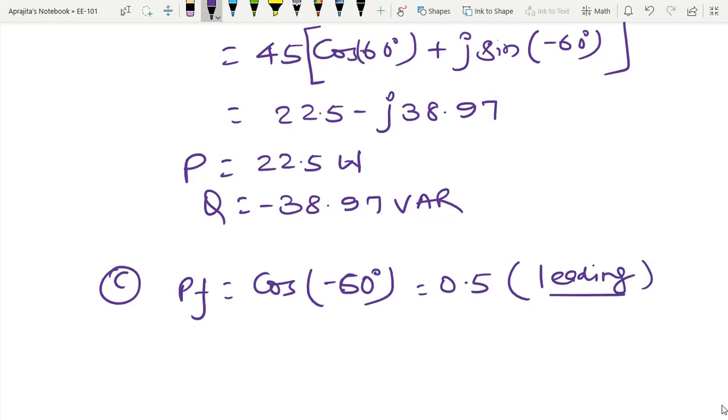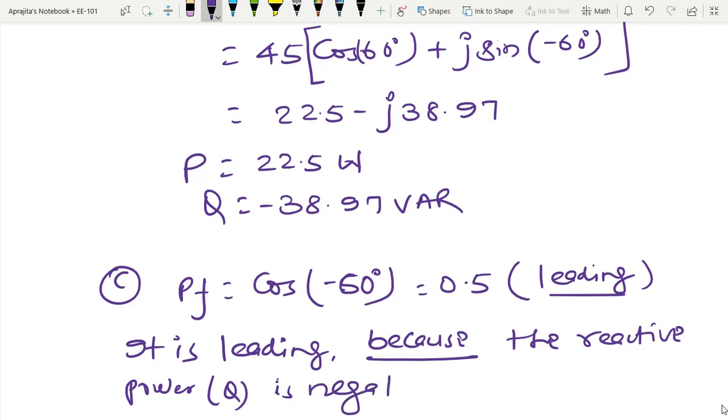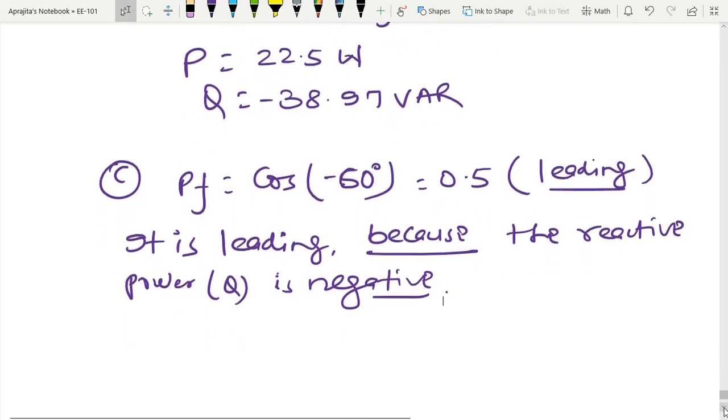It is leading because the reactive power Q is negative, as we have already seen in part B of this problem.